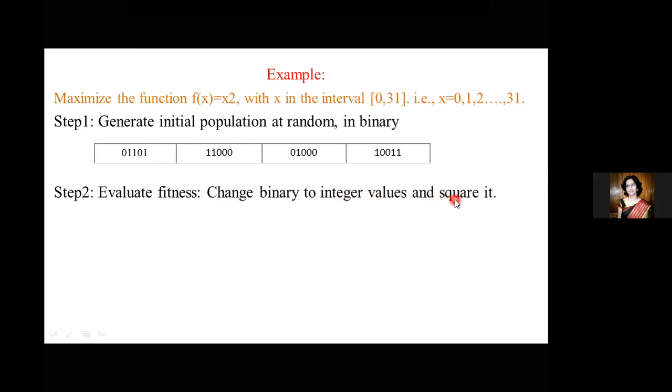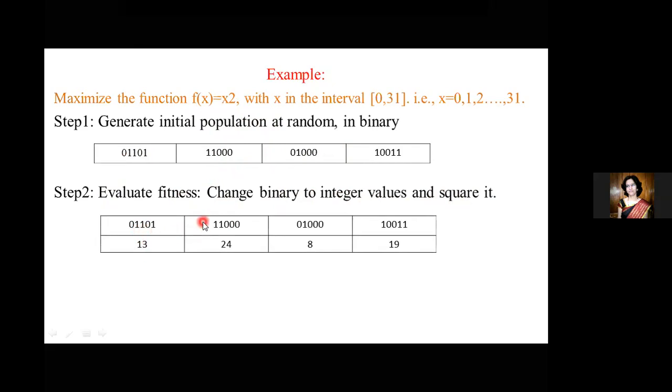Why squaring? Because the question says f of x is x square. If it was x plus 1 or x plus 2, you would have done x plus 1. So here, first I have converted the binary to integer values. This is 13, 24, 8 and 19. Then we have squared the values: 13 square, 169, 24 square. We have done the square of each value. This is the second step.